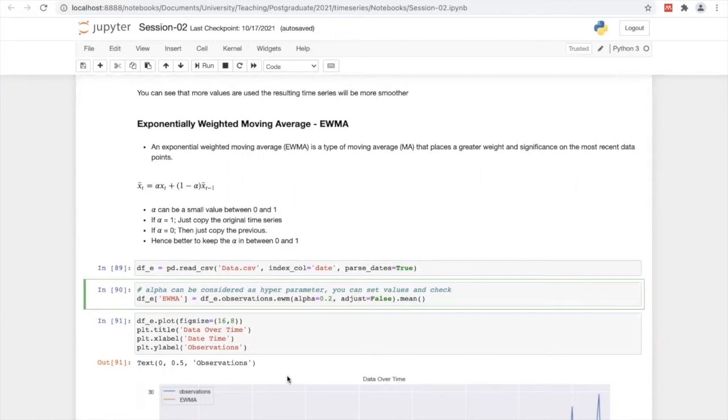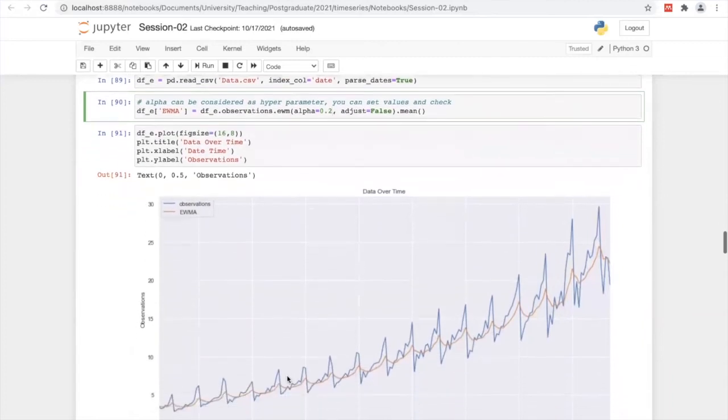That's why I set it to 0.2. Here, you can see that once alpha is lower, it's much smoother, right? It reflects the pattern somehow, but it's much smoother.